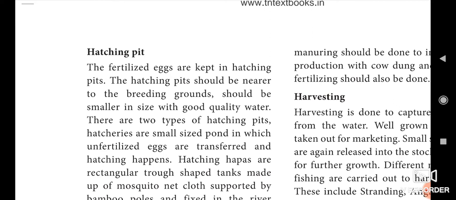Then next we see about the hatching pit. Now the fertilized eggs are kept in the hatching pits. The hatching pit should be nearer to the breeding grounds, smaller in size, with good quality water. There are two types of hatching pits. One is hatcheries, a smaller sized pond in which the fertilized eggs are transferred and hatching happens.